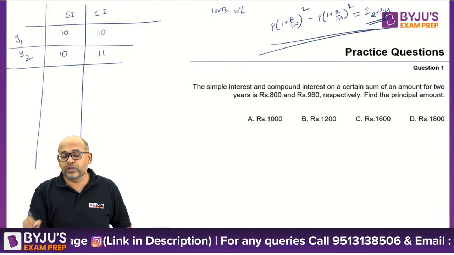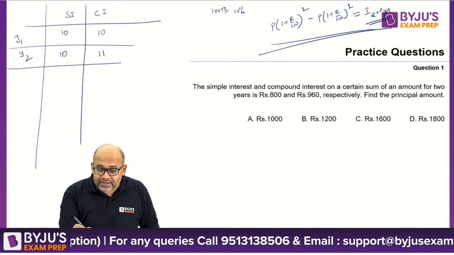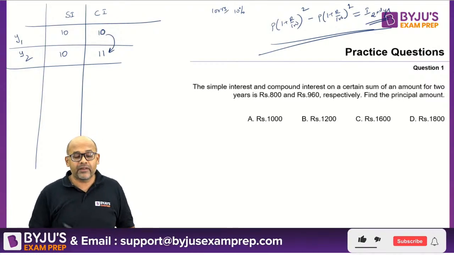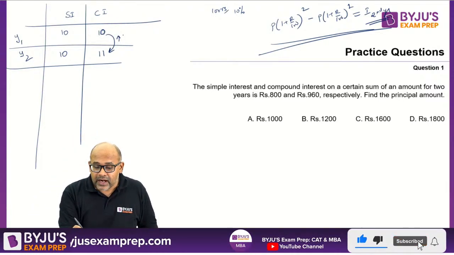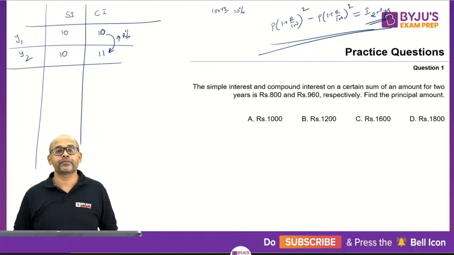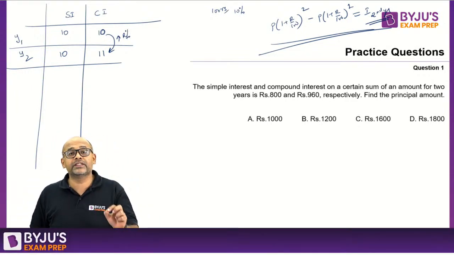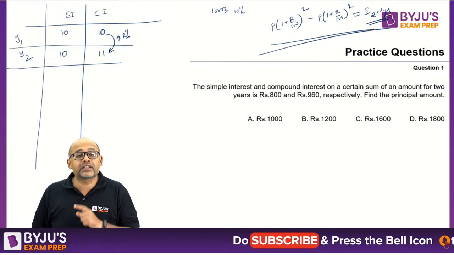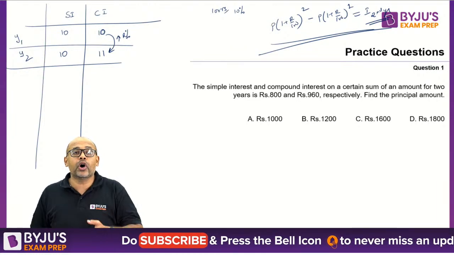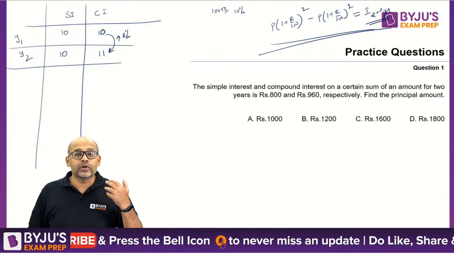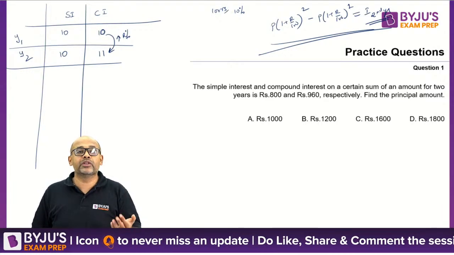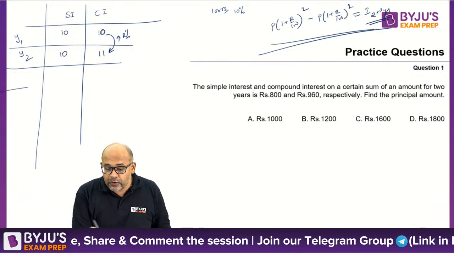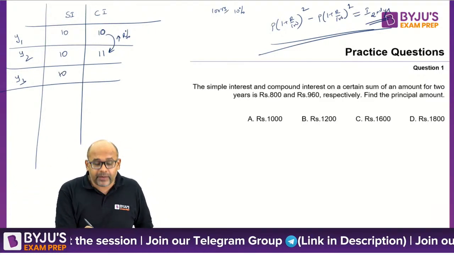But you don't have to do this. The observation is, you can see that this 10 is becoming 11. How is it becoming 11? This growth is R% increase. So the interest on the first year will grow to the second year by R%. That's how you get your 11, because 10% on 10 rupees is 1. So it is increasing by 1 rupee. So therefore the second year interest under compound will be 11 rupees. If you look at third year, this will again remain 10.